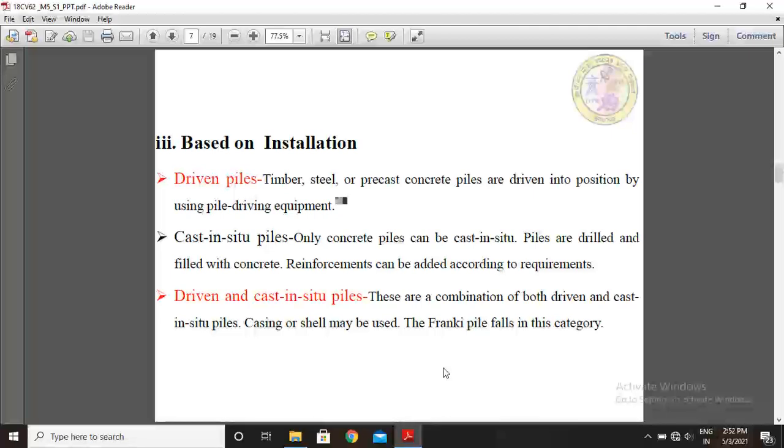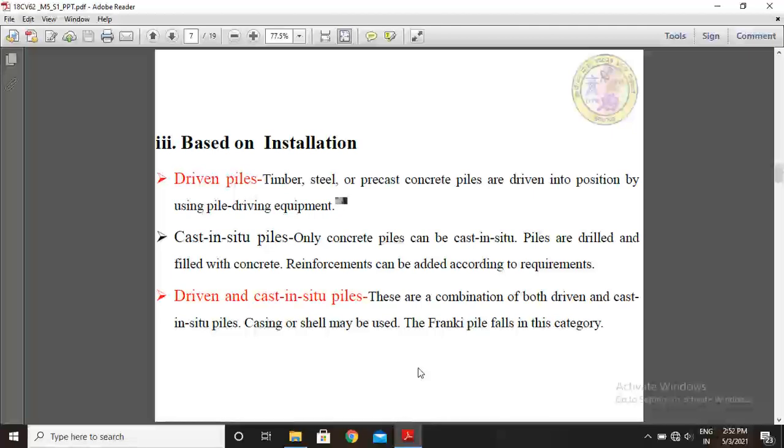Next, dry-won piles: timber, steel or precast concrete piles are driven into position by using pile driving equipment. Dry-won piles are made using timber, steel or precast concrete materials.